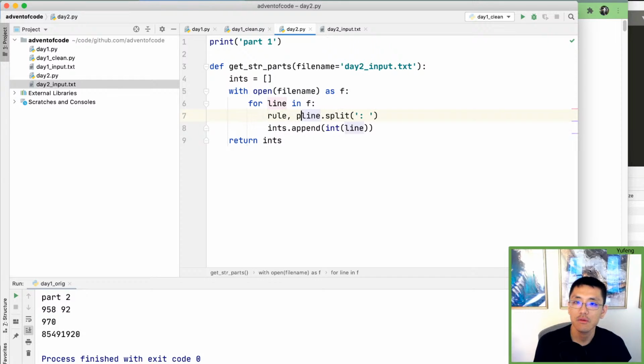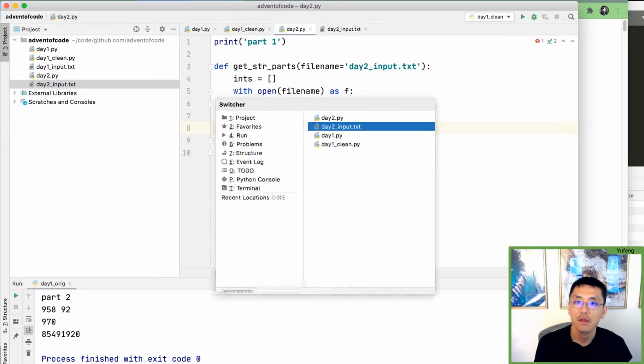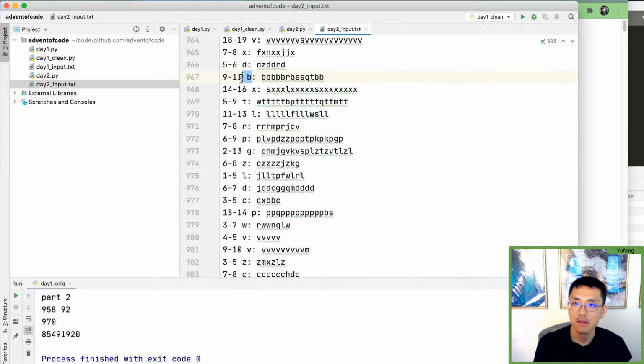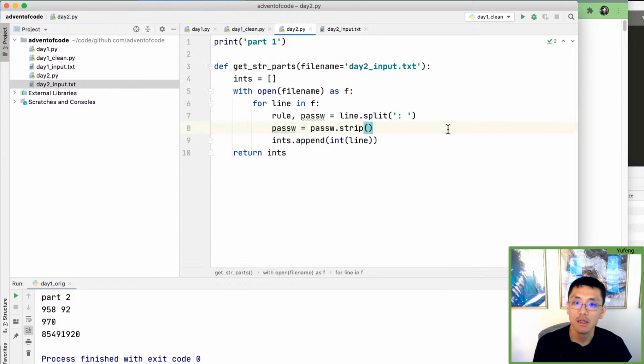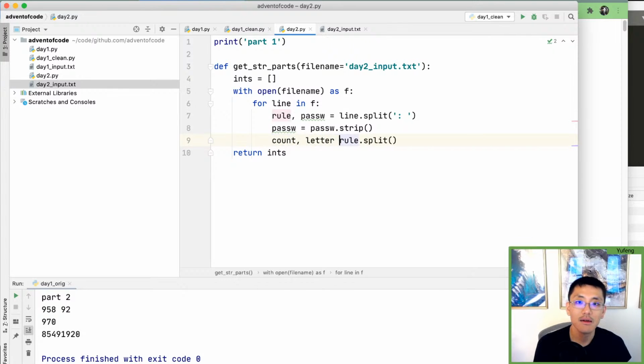So we'll say rule, password equals that. We'll do password equals password.strip. And on the other side, we want to split by space. So we take the rule, we'll take rule.split on space, which is the default argument anyway. And that will be count and letter.